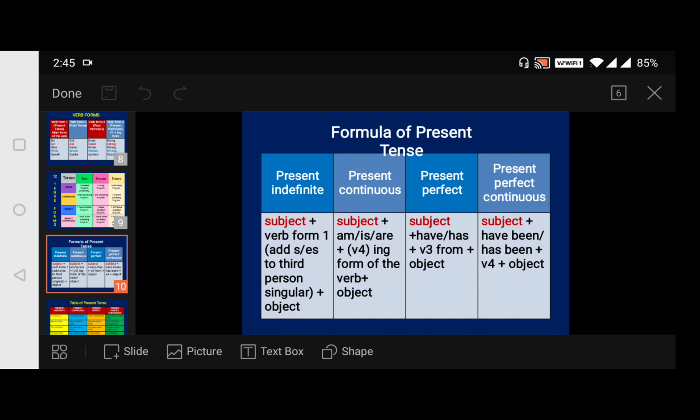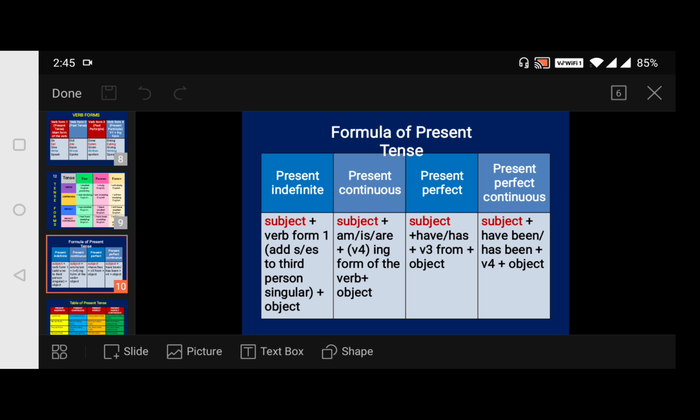Now coming to the formula. Let's have a glance, so that if you know the basic formula, you can write. In the simple present the formula is subject plus V1 form of the verb, and when necessary you add s or es to the third person singular, followed by the object.